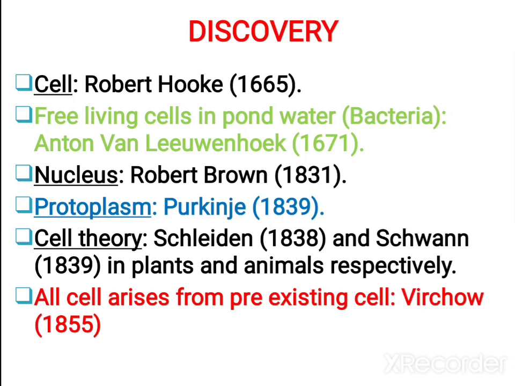Protoplasm was observed by Purkinje. Actually it is the fluid like structure seen inside the cell, the fluid matrix. Then cell theory regarding cell was proposed by Schleiden and Schwann. Then Virchow proposed that all cells arise from pre-existing cells. We cannot create a cell. At least we need a single cell to produce other cells.